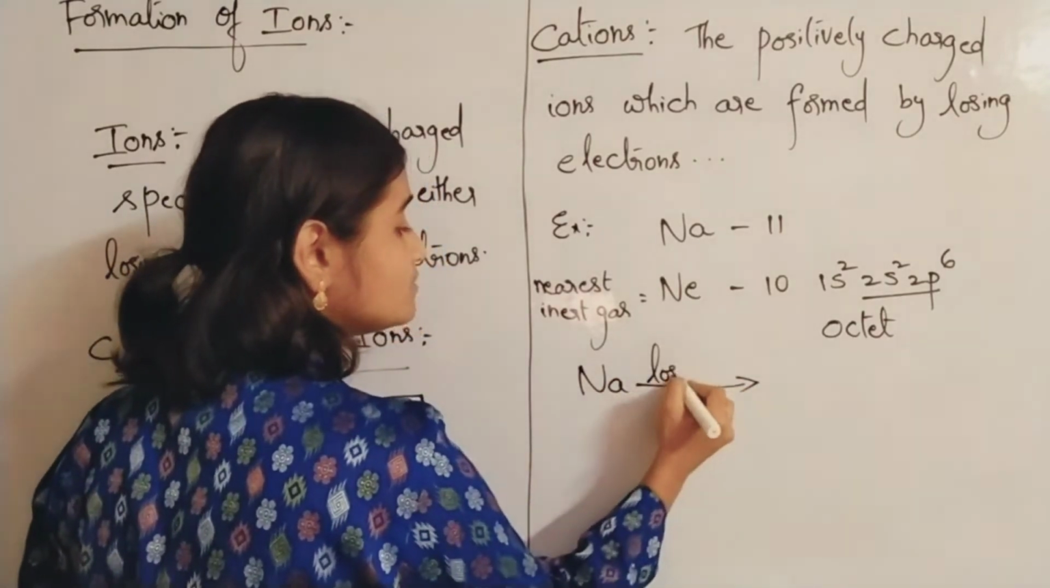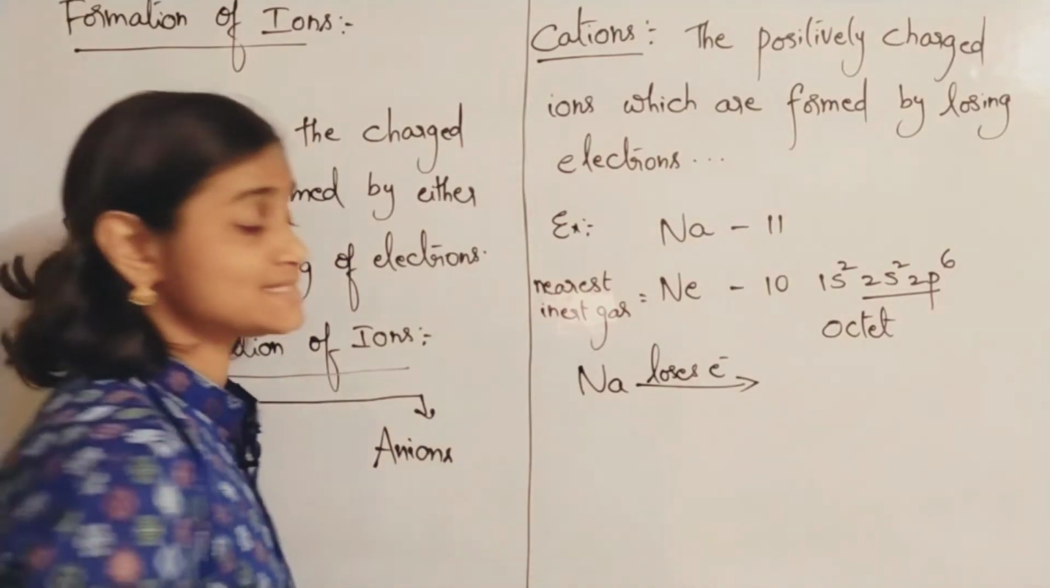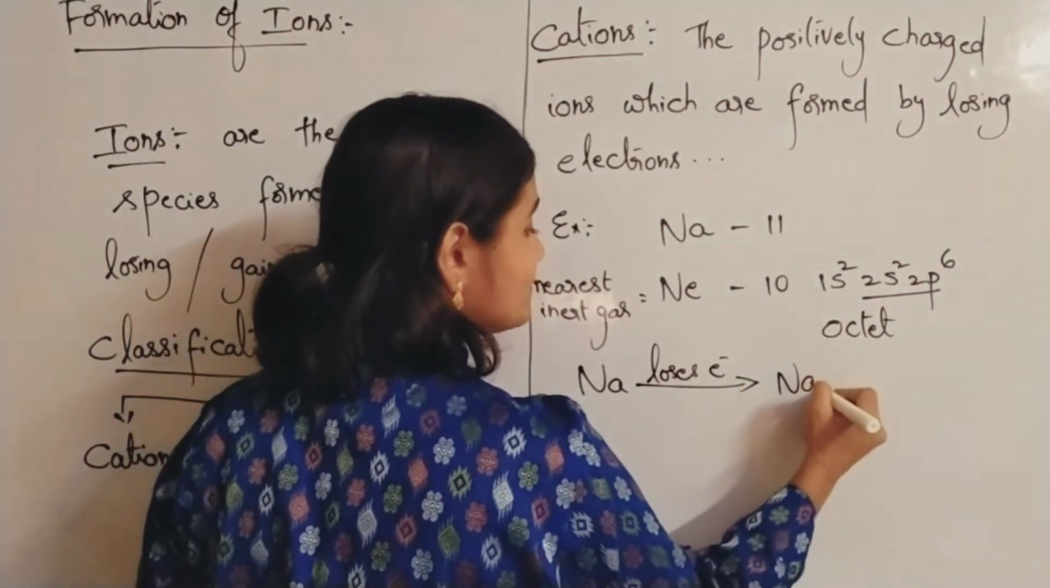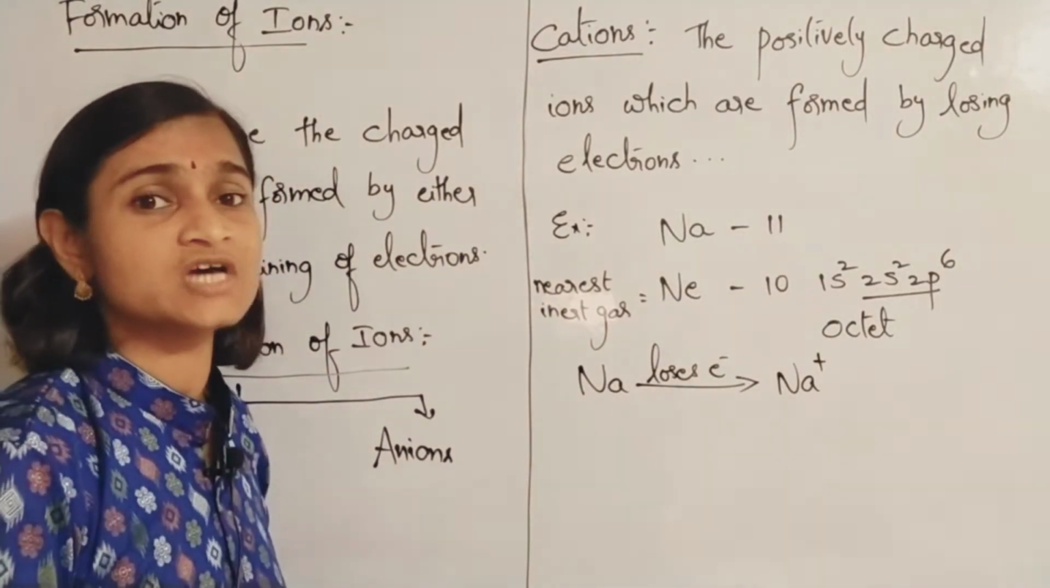Now sodium loses one electron. Electron we will represent with e minus. And it forms what? Na plus ion. Sodium ion. It's a positively charged ion.